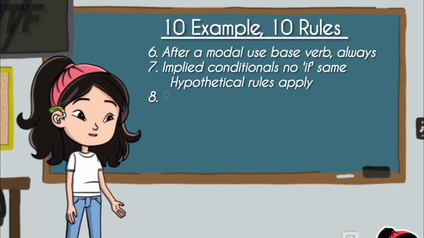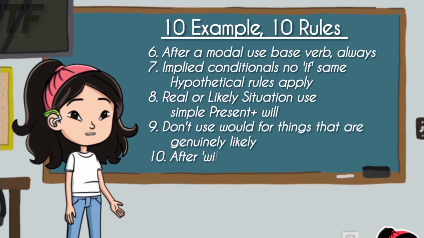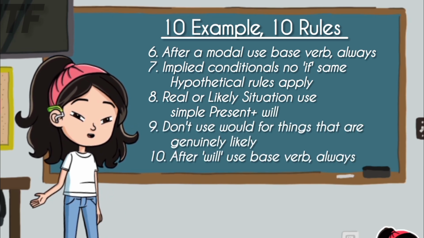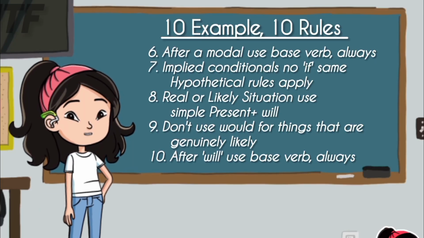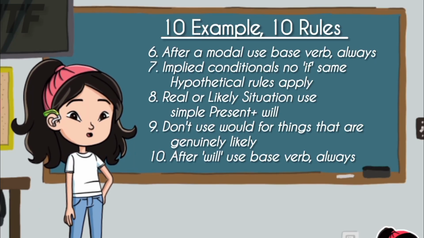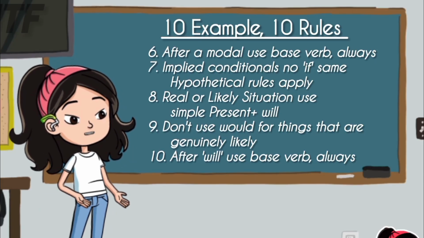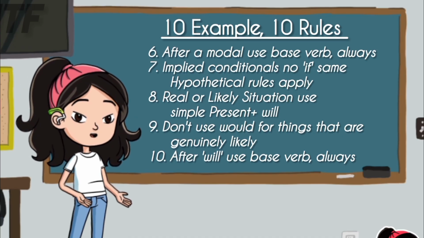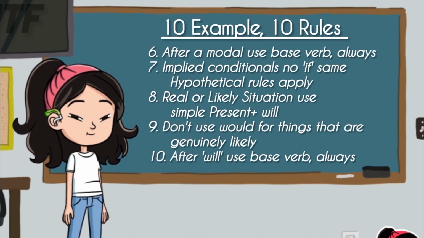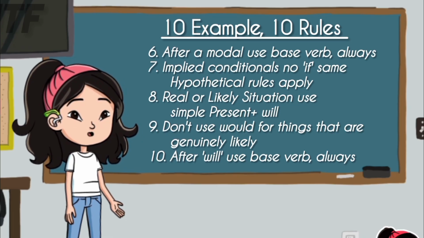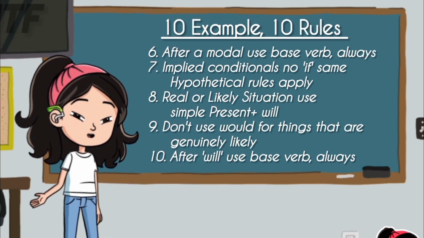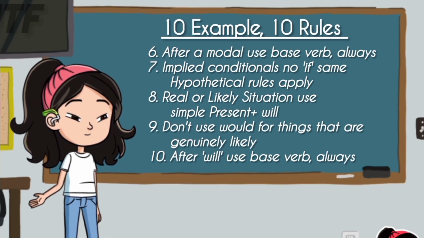6. After a modal, use the base verb, always. 7. Implied conditionals: no if, same hypothetical rules apply. 8. Real or likely situation: use simple present plus will. 9. Don't use would for things that are genuinely likely. 10. After will, use the base verb, always.